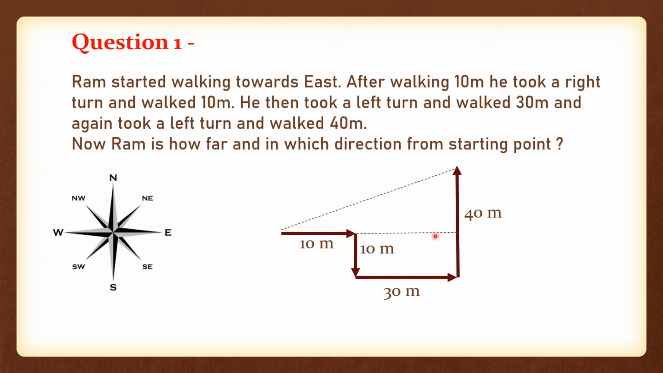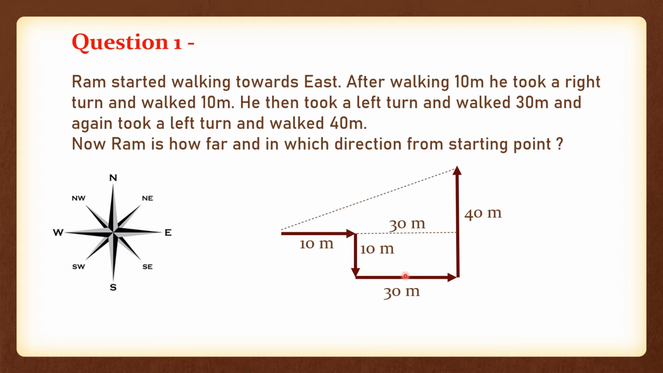We need to make a triangle for it. We need to make a right angle triangle, and how can I make it? That's why I joined this line. So this is a right angle triangle. Any doubts? Any queries? No. So this is a 90-degree triangle, right? A right angle triangle. So what is the length of this line? You can say it's 30 meters.